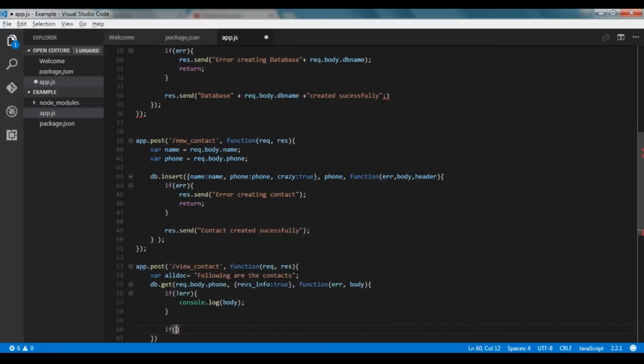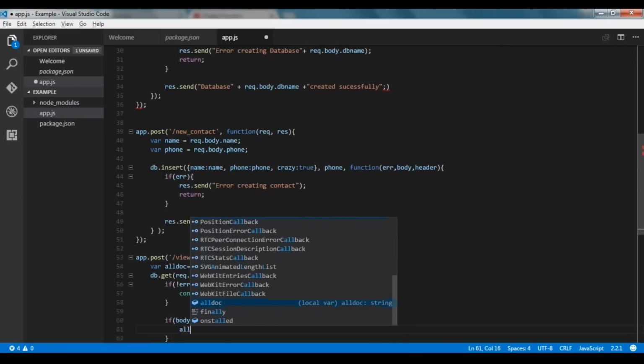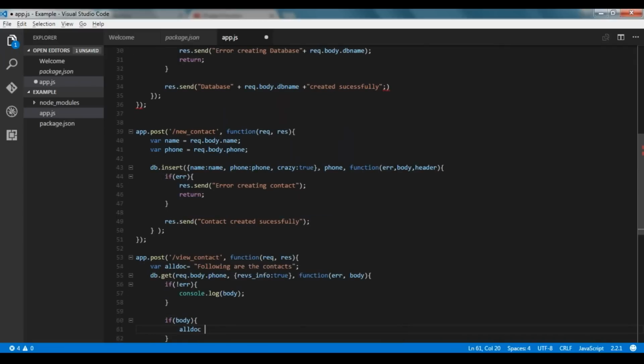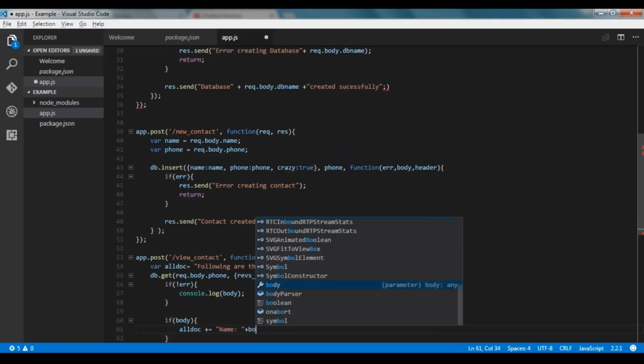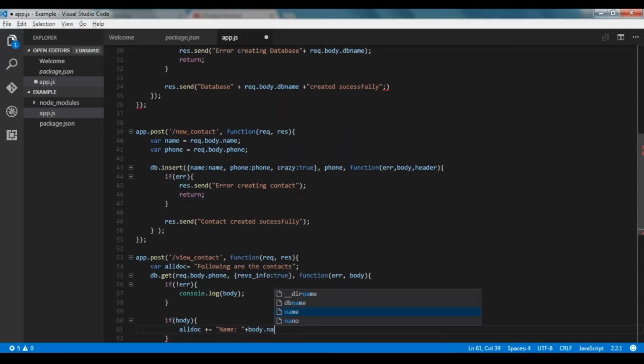Now if we have body, all docs will be plus equal to name, and it should print the body name, body.name, plus we'll give a break using br tag, and we'll print the phone number, and it is body.phone.